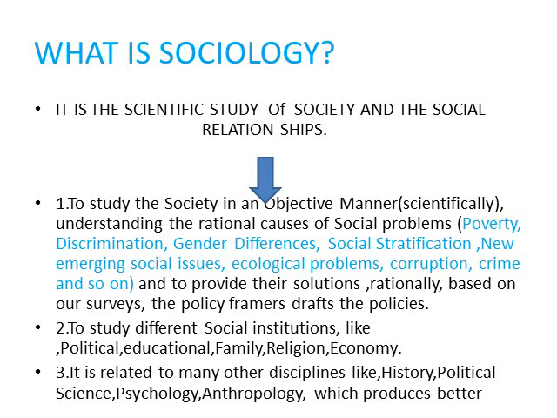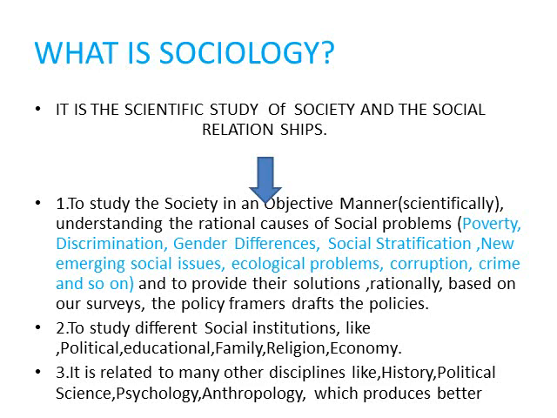We also understand the rational causes of the social problems, because sociology deals with social problems. We deal with the positive aspects of the society, what is happening in the society, social institutions, social relations, and also the negative aspects. What bad things are happening in the society, what social problems are emerging.